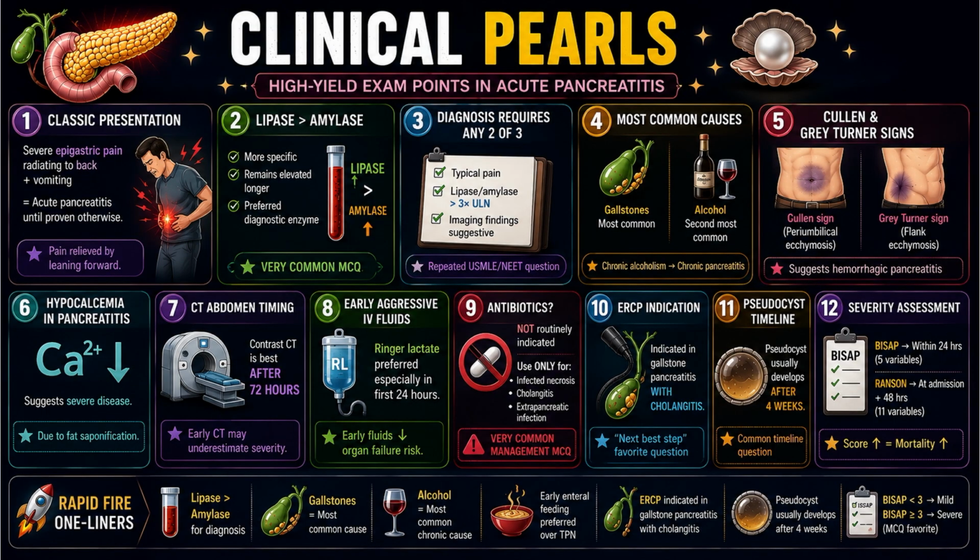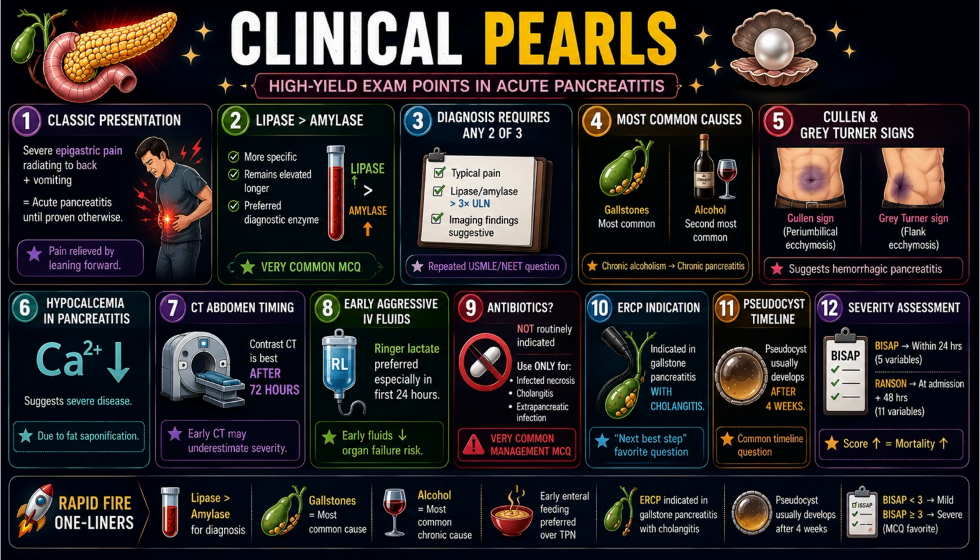Now let's revise the high-yield clinical pearls in acute pancreatitis. First, the classic presentation: severe epigastric pain radiating to the back plus vomiting is always acute pancreatitis unless proven otherwise. Second, lipase is greater than amylase because lipase is more specific, it remains elevated for a longer time and is always the preferred diagnostic enzyme. This is a very common MCQ.